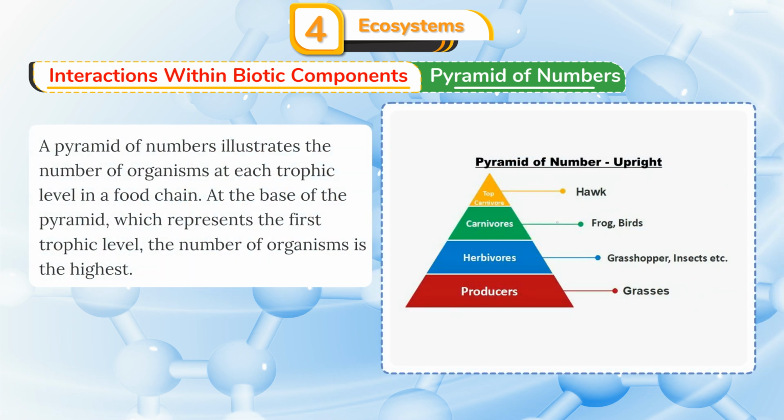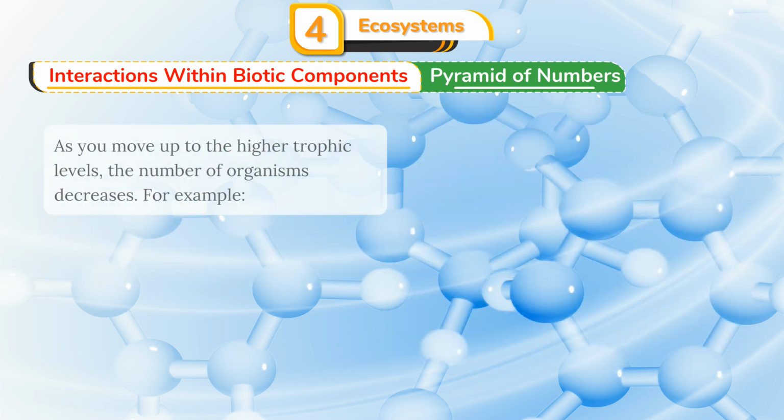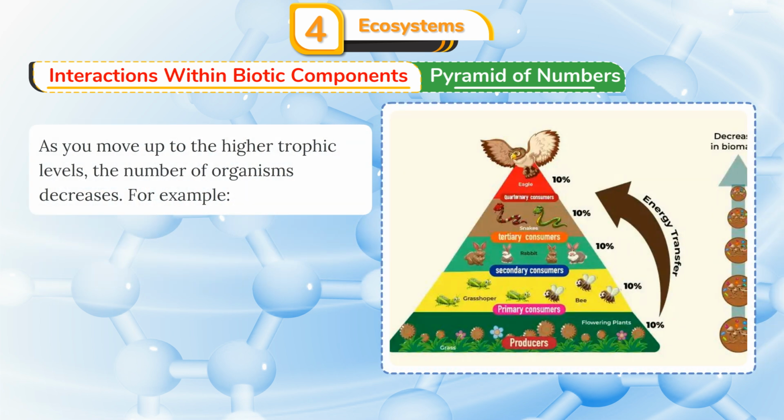Pyramid of numbers. A pyramid of numbers illustrates the number of organisms at each trophic level in a food chain. At the base of the pyramid, which represents the first trophic level, the number of organisms is the highest. As you move up to the higher trophic levels, the number of organisms decreases.